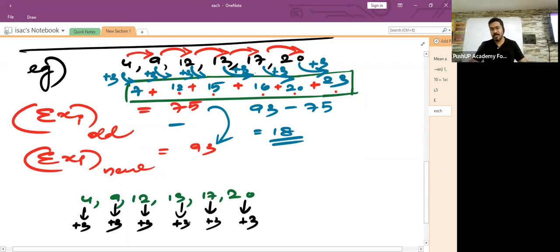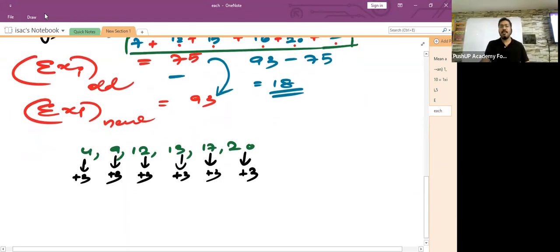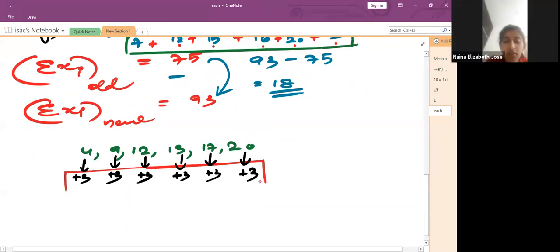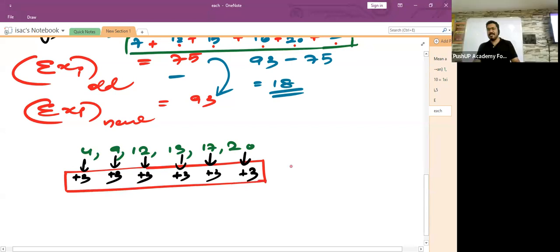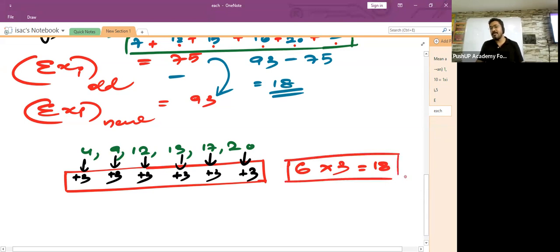Children, I have a question for you. How many 3's did I add? 6. Exactly. I added 6 times 3. And what is 6 times 3? It is 18. So if you ask me to find the sum of all the new observations, you know what?